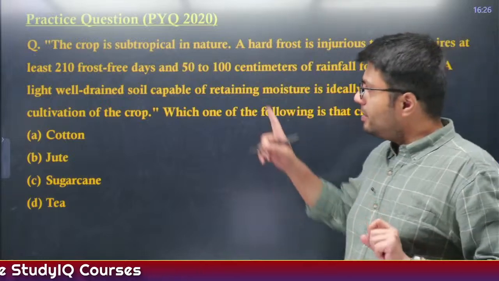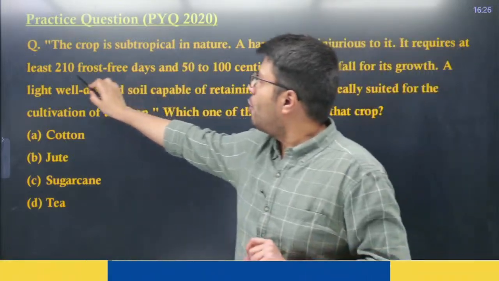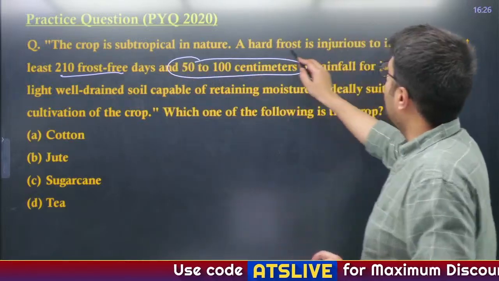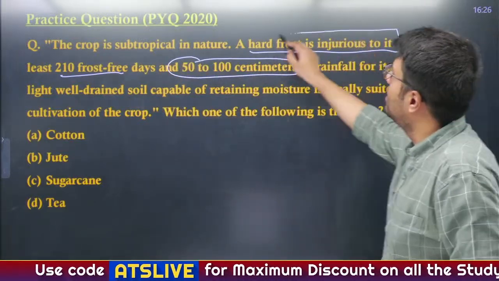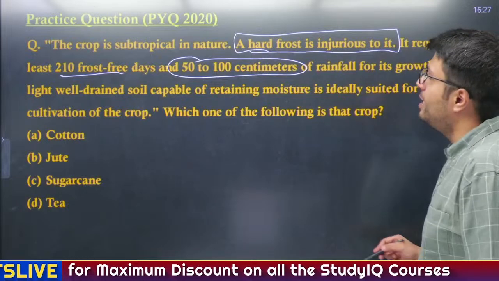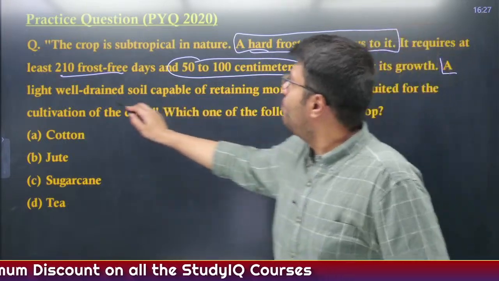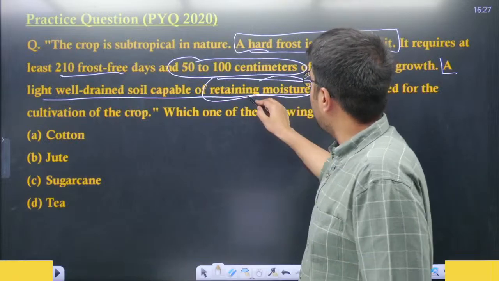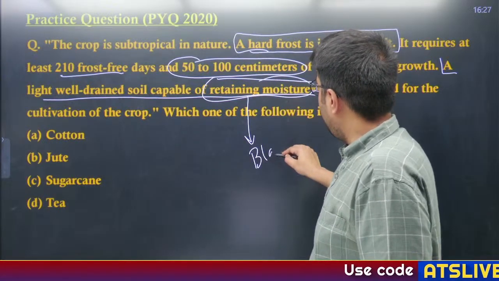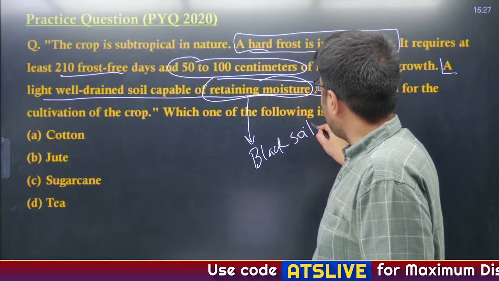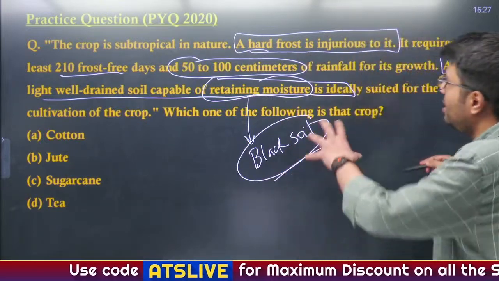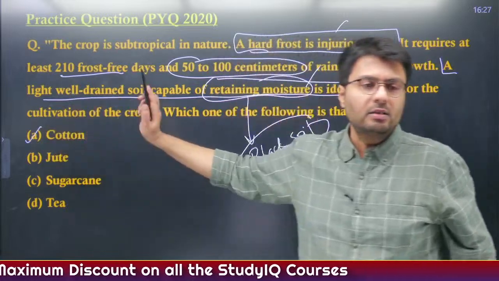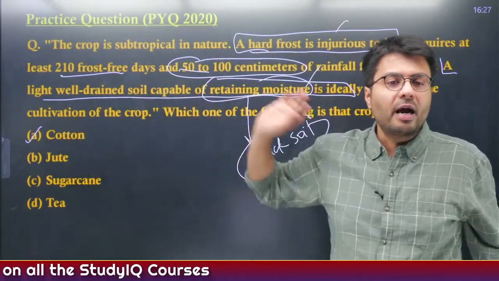Well, in this question, even if you had forgotten these facts, how could you have solved it correctly? "A hard frost is injurious to it" is a most important statement, and also "a light, well-drained soil capable of retaining moisture." Black soils have a quality that they develop cracks which help them retain moisture, right? So these two statements are the giveaway that cotton is the correct answer in this question, even if you forgot these kinds of facts in the exam.